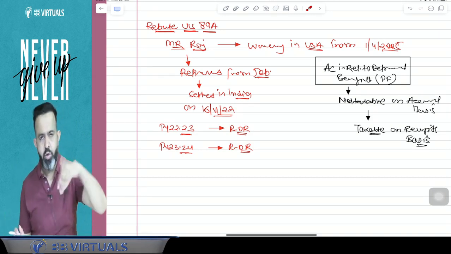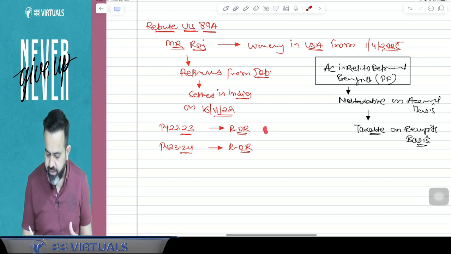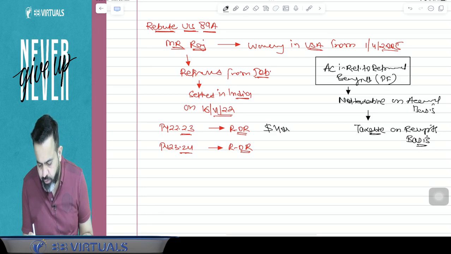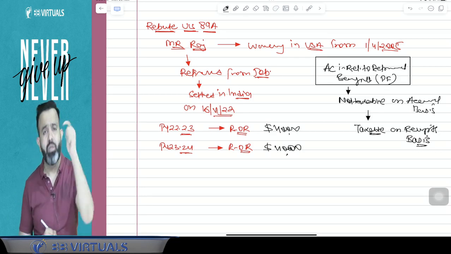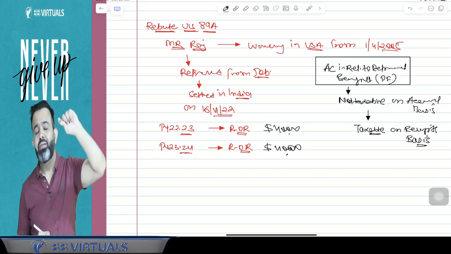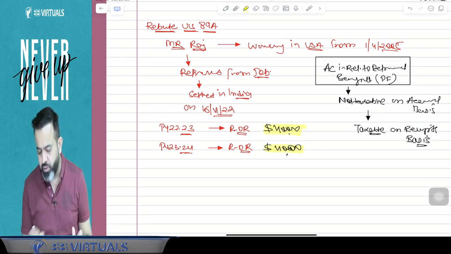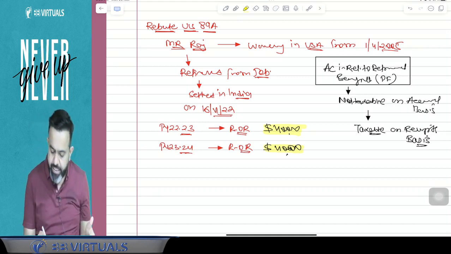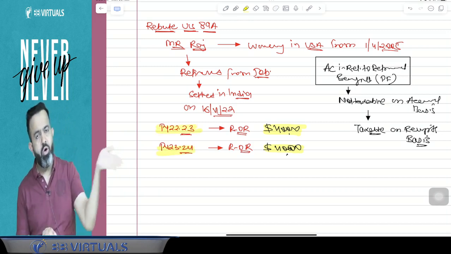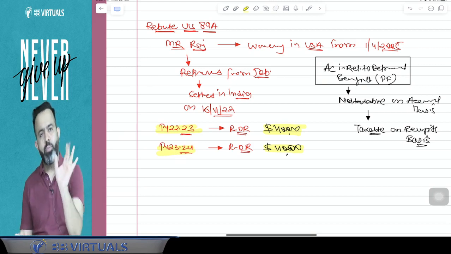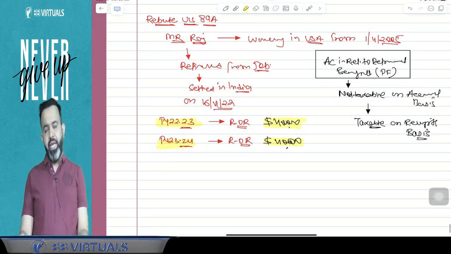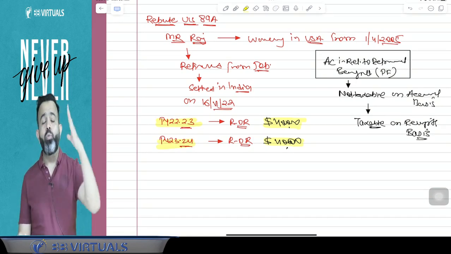You have an option whether you wish to pay the tax in this year. Suppose, for example, in this year he is getting $40,000 income, on the accrual basis. So you have the option: either on this $40,000 you can pay the tax in this particular year only, or in India also it is optional. As per 89A, you can pay the taxes at the time of the withdrawal.